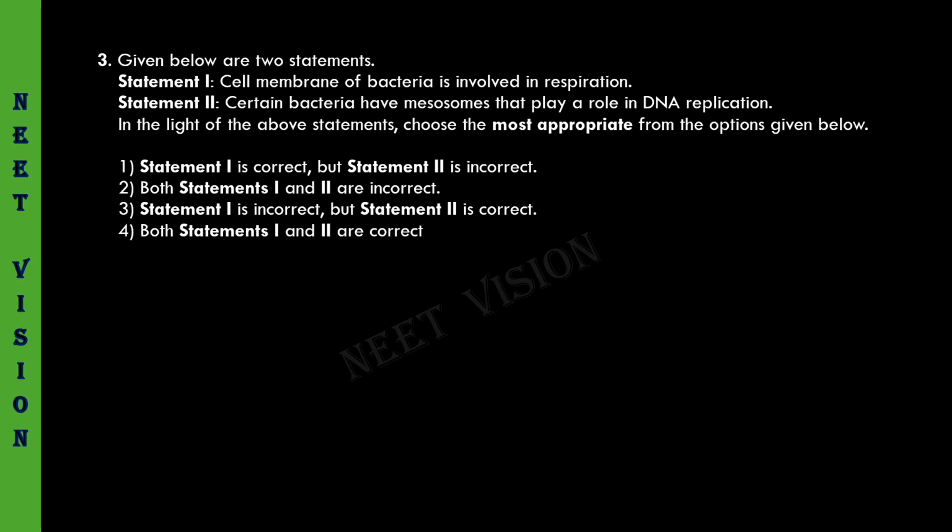Certain bacteria have mesosomes that play a role in DNA replication. It is also true. Mesosomes are also involved in proper distribution of DNA molecules to daughter cells, and in respiration. So both statement 1 and statement 2 are correct, and the fourth option must be the correct one.